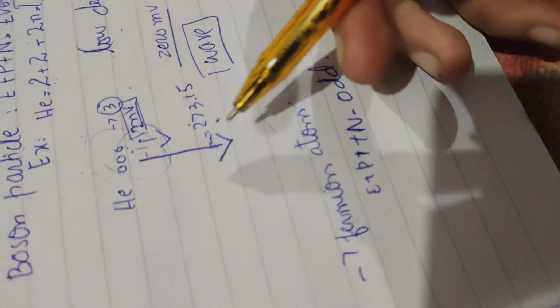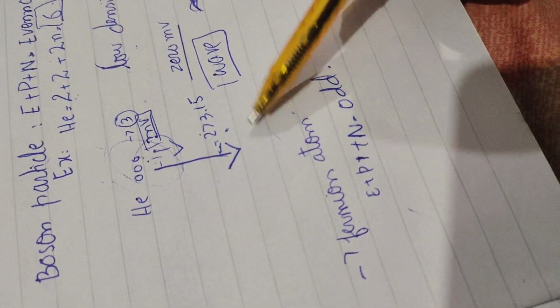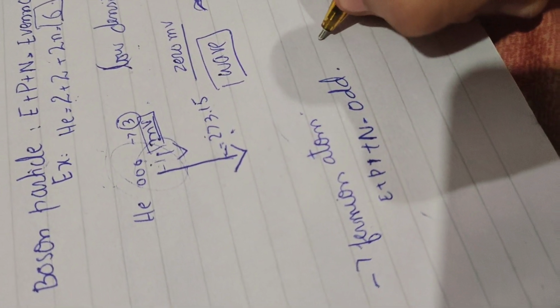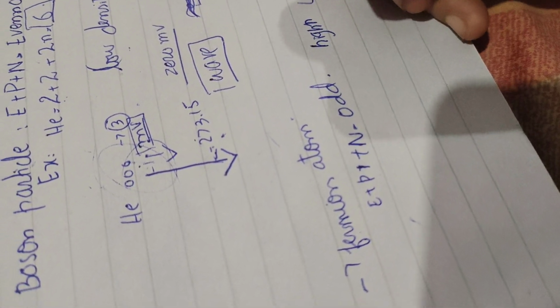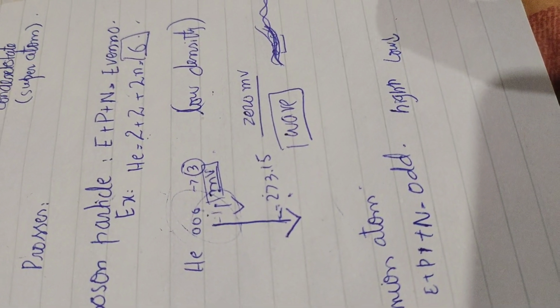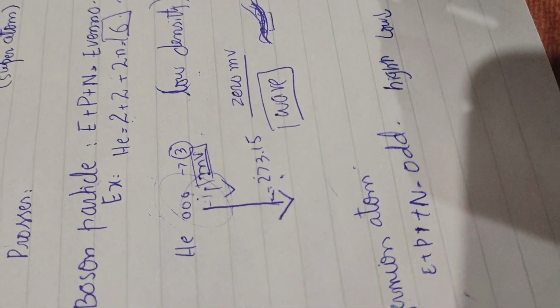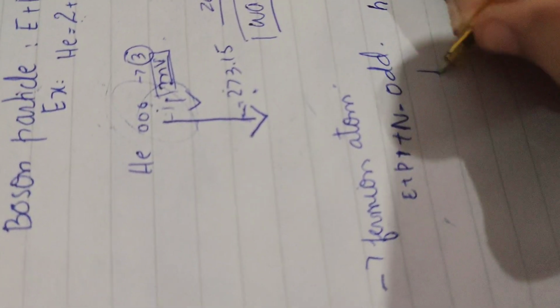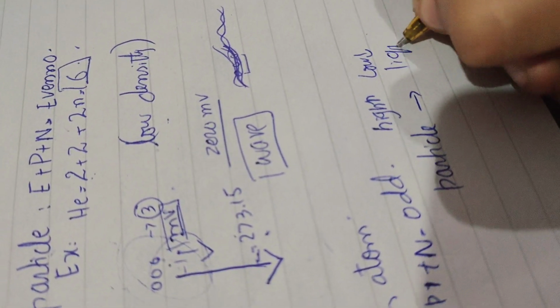Here the same will be happening. We are going to give it a low temperature, but here the particle density will be high. The temperature will be low, and the density of the particles will be high. So the fermion particles will be converted into what? The particles will be converted into liquid.